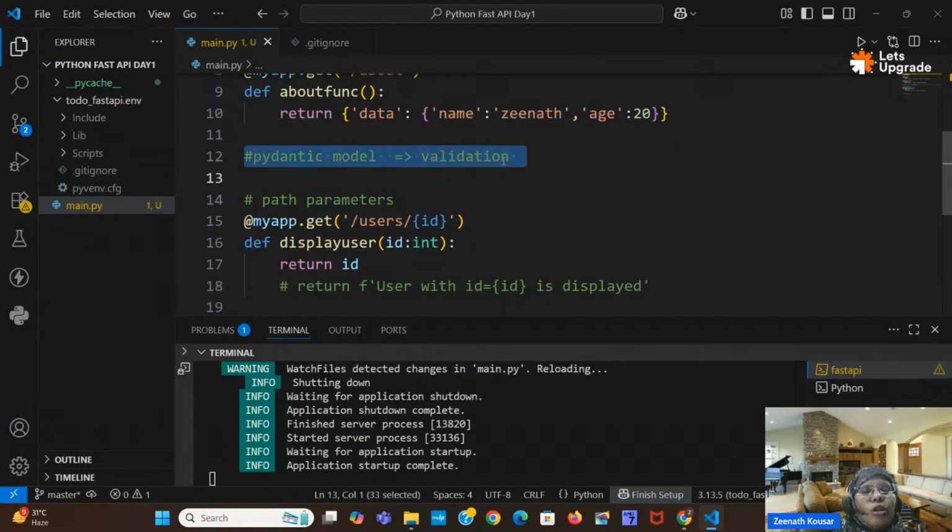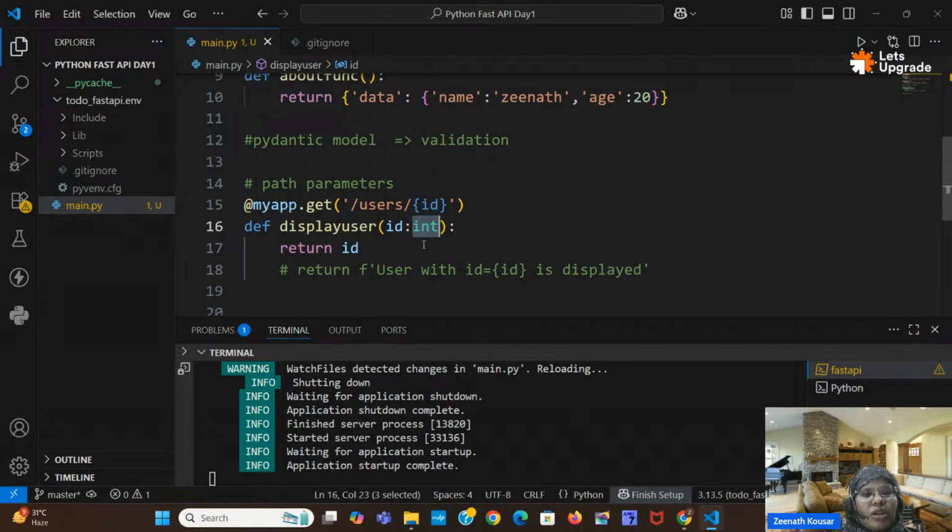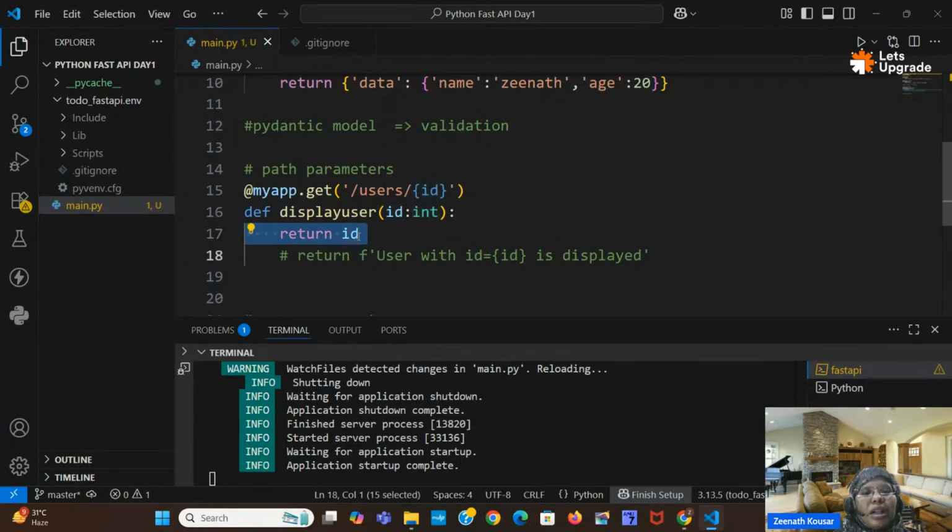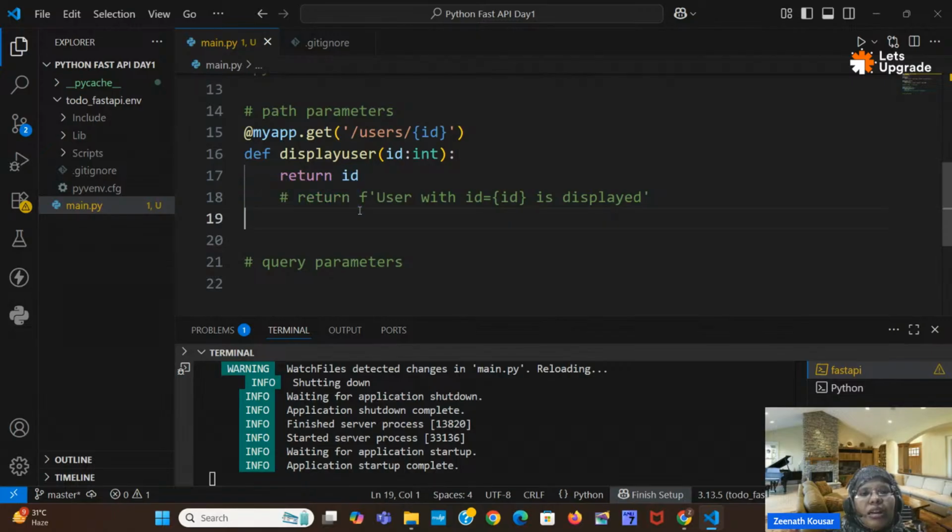This Pydantic model will check whether the incoming ID is a string or an integer. If it is an integer only, then we will get this particular response. This is nothing but the response we are giving, right? After return, whatever we are writing here is nothing but a response. So if it is an integer, then only we will get the response.